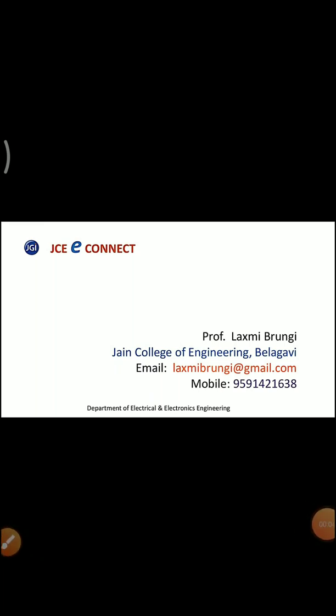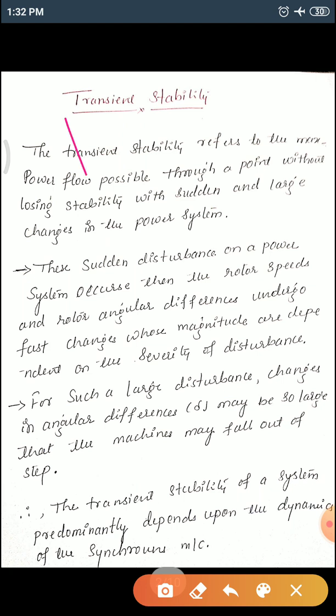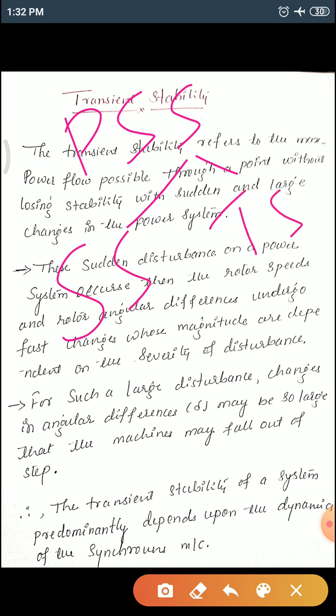Okay, in the previous classes we have studied power system stability. Under that we have studied steady state stability. Today we will see transient stability. As we know, in power system stability we have two types of stabilities: one is steady state and another one is transient stability.